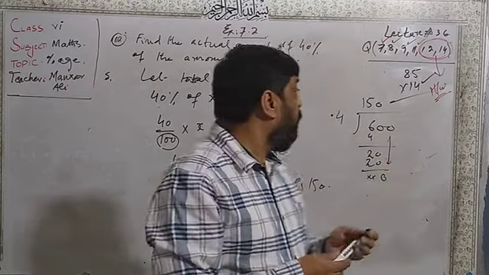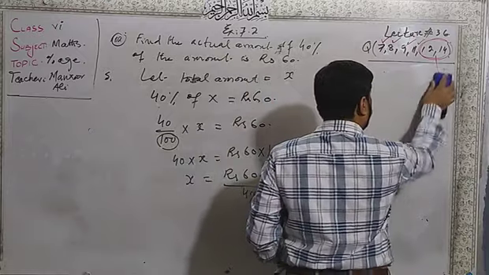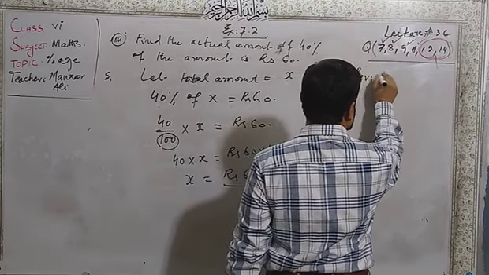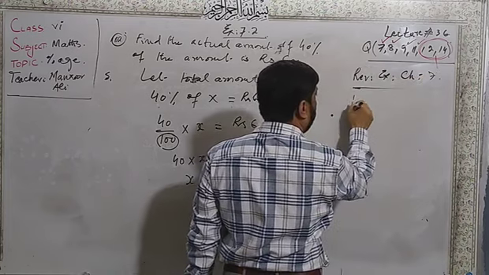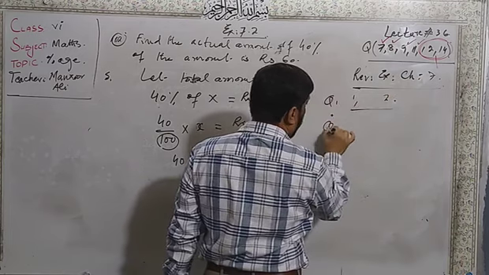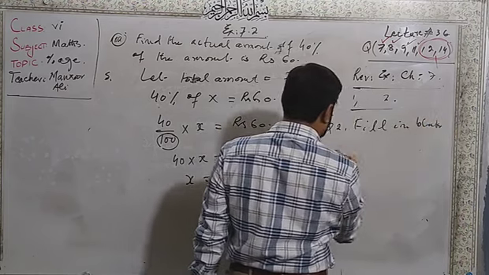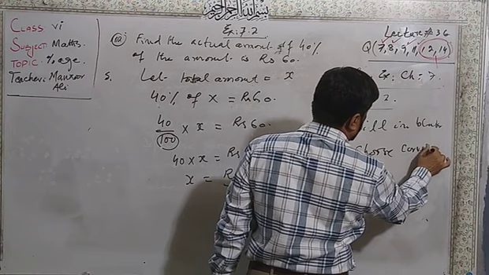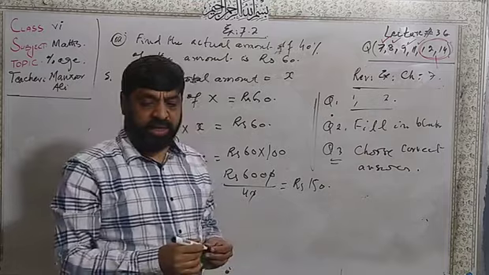Now, one thing more that I want to share here. Please, you have the question. Review exercise is homework, a very easy exercise. Review exercise of chapter number 7. There, question number 1 and 2 are included, and after that fill in the blanks, and multiple choice, choose the correct answer. They are very easy. I hope you will do them. If you have any problem, I will share with you.